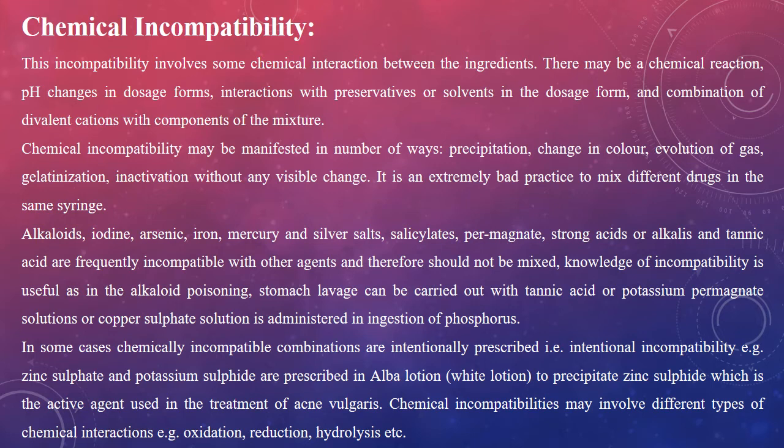It is an extremely bad practice to mix different drugs in the same syringe. Alkaloids, iodine, arsenic, iron, mercury and silver salts, salicylates, permanganate, strong acids or alkali and tannic acid are frequently incompatible with other agents and therefore should not be mixed. Knowledge of incompatibility is useful as in the alkaloid poisoning, stomach lavage can be carried out with tannic acid and potassium permanganate solution, or copper sulfate solution is administered in ingestion of phosphorus.